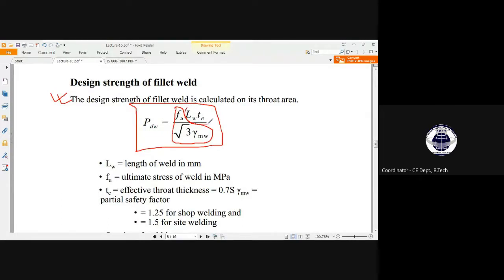So here the extra multiplication factor is Lw into t. See, L is a dimension of length, t is also a dimension of length. So both are dimensions of length, so with the stress, stress into both the dimensions of length, what we get is the area, isn't it?